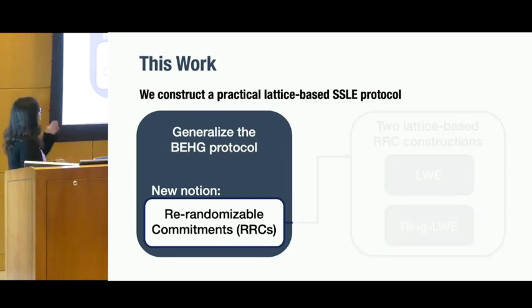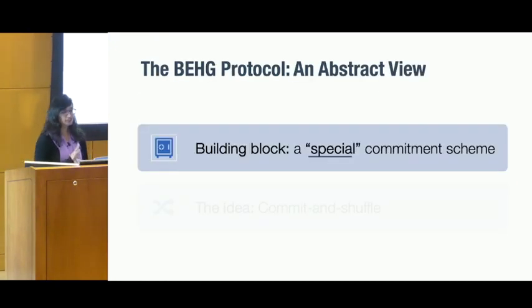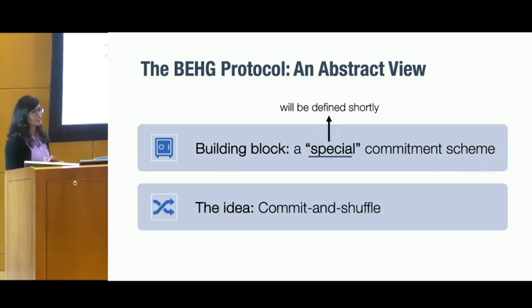Okay, so we'll start with the first part, which is generalizing the Boneh et al. protocol. So I'll cover a very abstract high-level view of the protocol. The main building block that this protocol uses is a special commitment scheme, and we'll cover what that means in a little bit. And at a very high level, it's a commit and shuffle type approach. Okay, so we'll go through that in a bit more detail now.